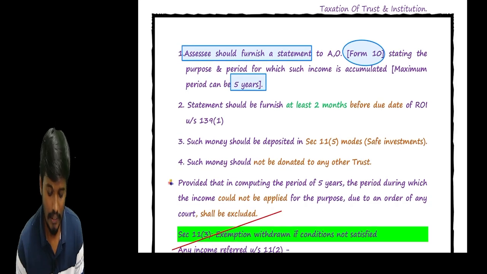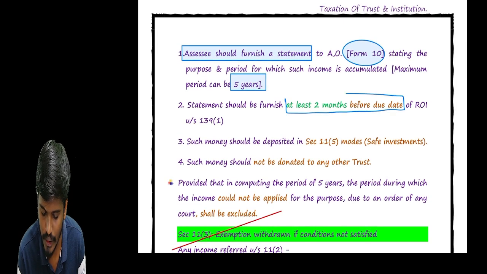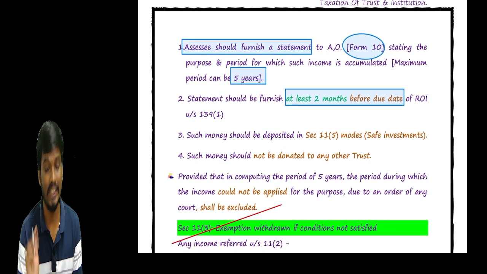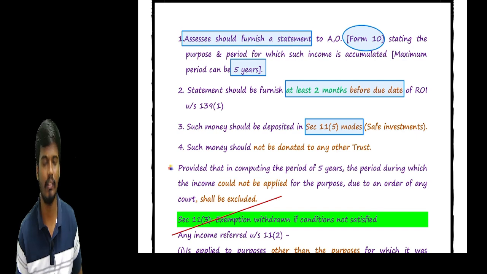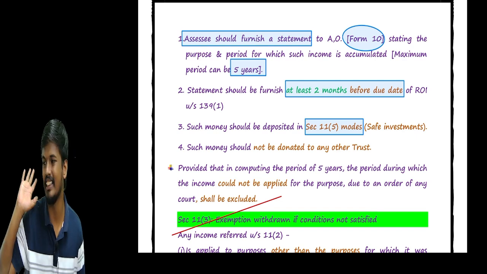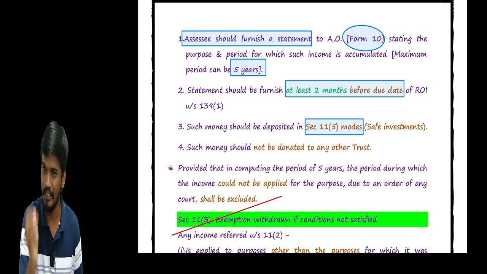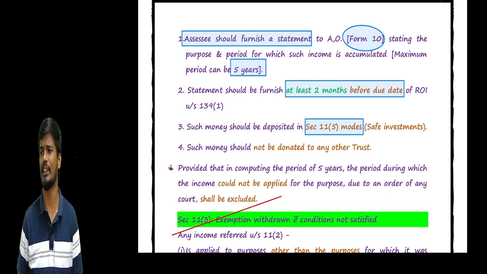The statement should be filed at least 2 months before the due date of filing the return. And such money should be deposited in the 11.5 modes. Because, sir, if my construction time is 5 years and I accumulate 1 lakh every year, where do I need to deposit that 1 lakh? Deposit 1 lakh into the safe investment modes only.